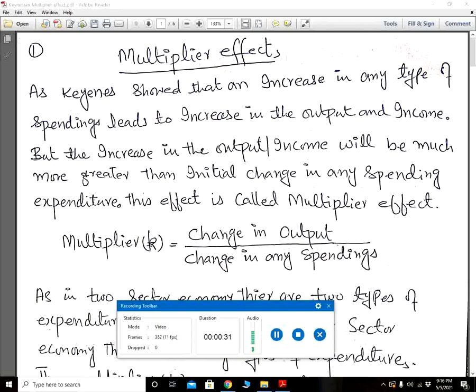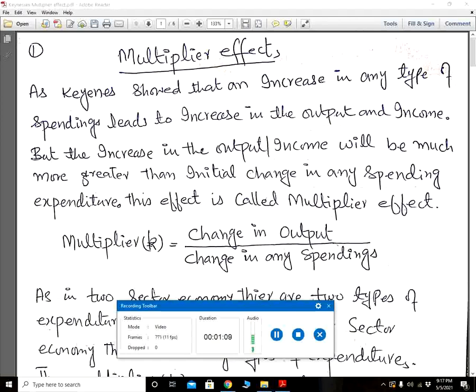As we know previously, in a four sector economy there are four types of expenditure: consumption expenditure, investment expenditure, government expenditure, and net exports, exports minus imports. Of course, these are the components of national income or GDP or aggregate demand.